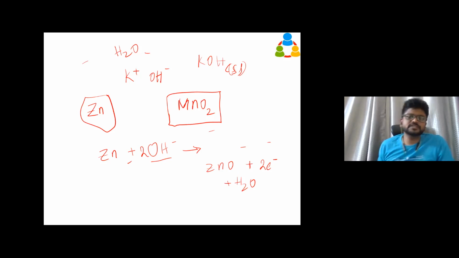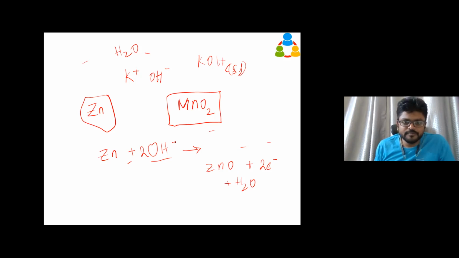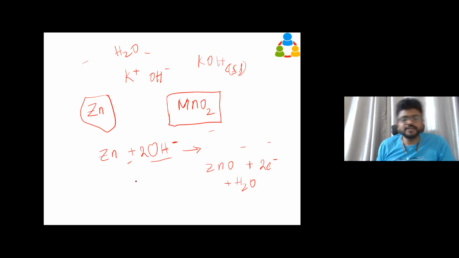And why have these electrons come out? Because the OH, hydroxyl ion, is already negative. So we got 2 hydroxyl ions, so 2 electrons. It has given up 2 electrons and reacted with zinc. You can think of it like this. OH having minus means it has an excess of 1 electron compared to the protons available in the molecule. So when you take 2 molecules of OH, there are 2 excess electrons. It reacts with zinc and gives off the electrons outside. So it has become a stable molecule of zinc oxide and water.